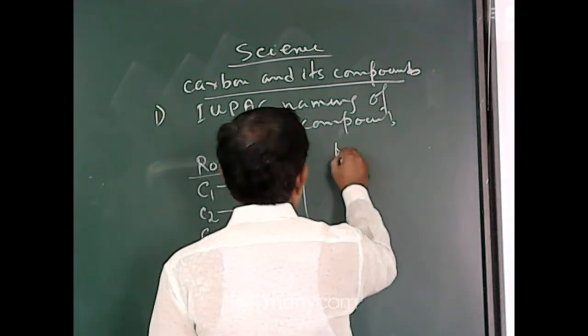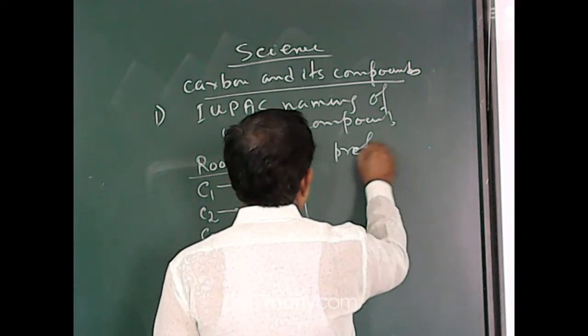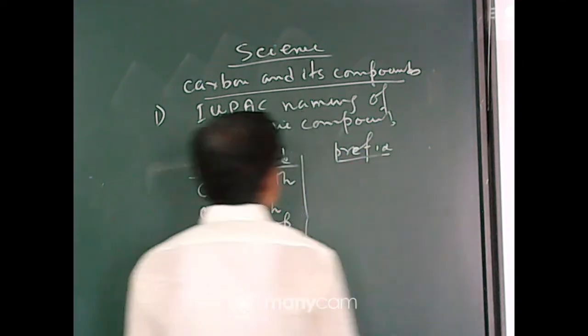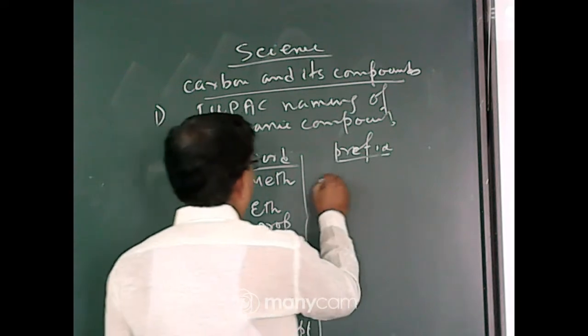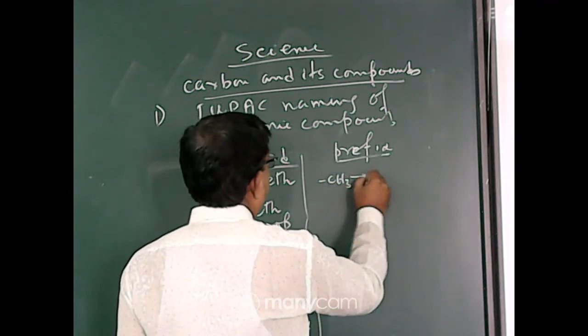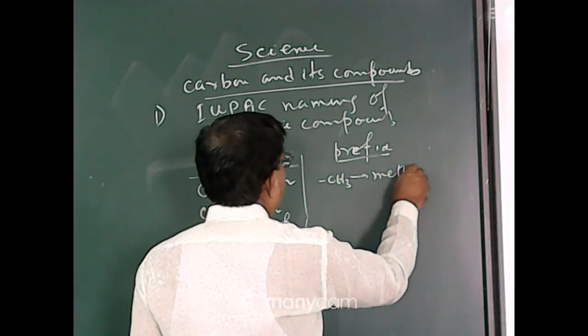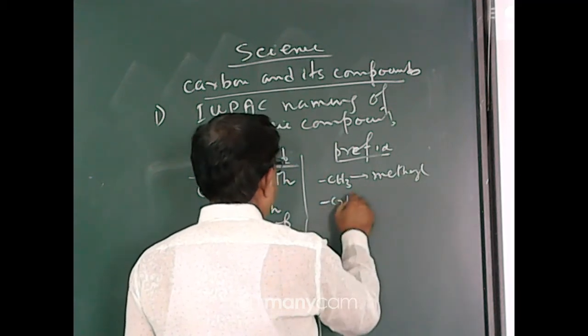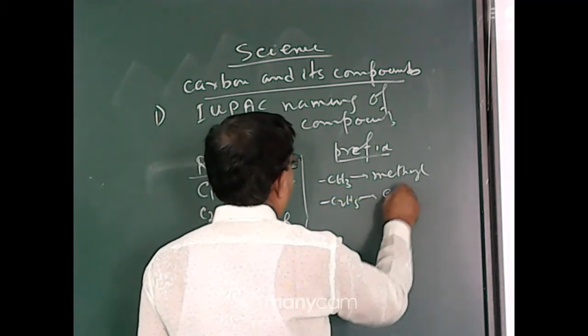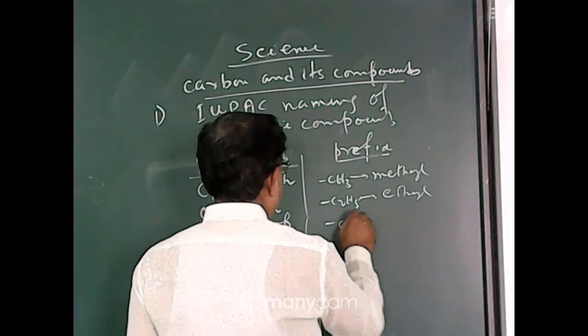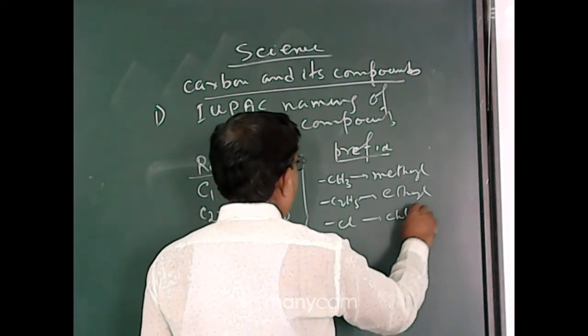So you must remember this root word. Now prefix. What is prefix? If any side chain is present in the organic compound, CH3 is called the methyl group. C2H5 is called the ethyl group. Cl is called chloro.